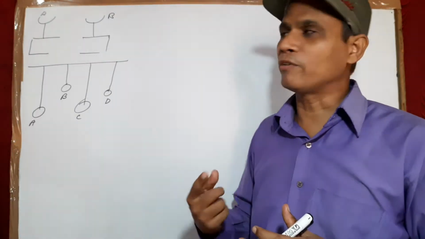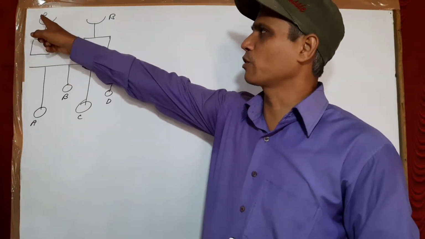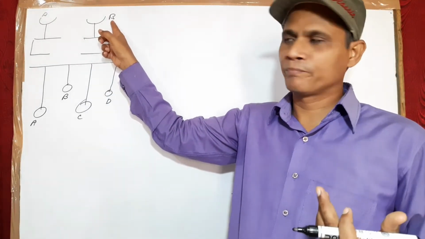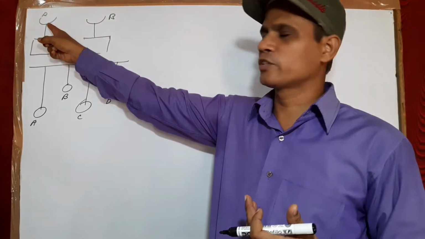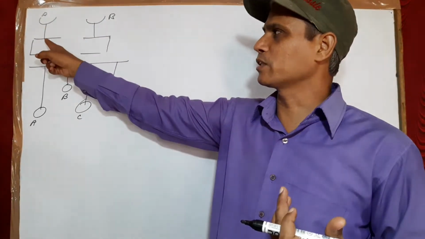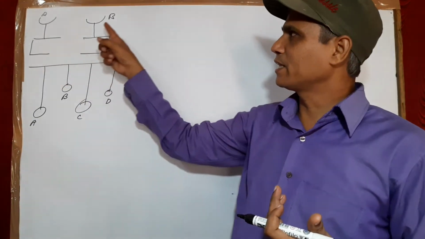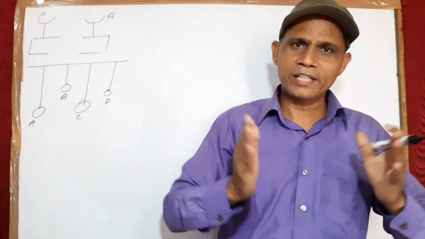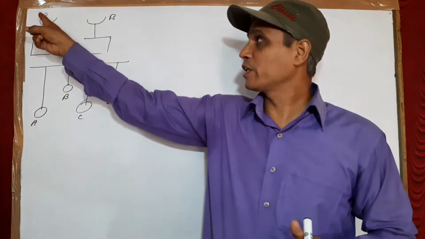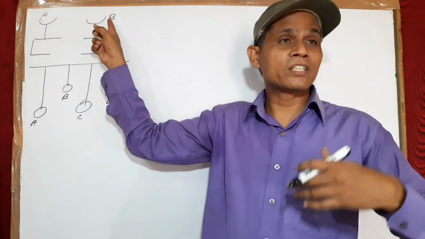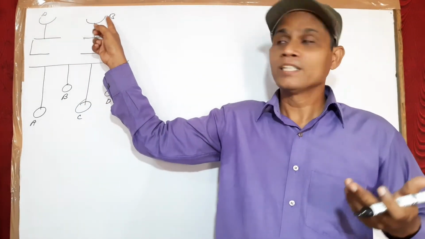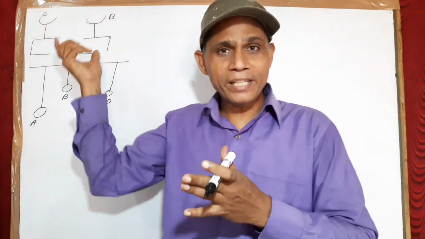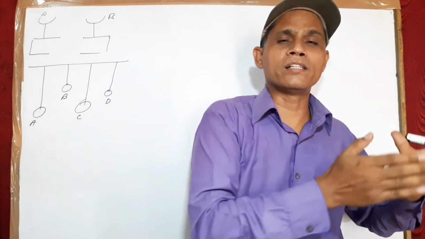Experiment number 1: take two tuning forks, A and B. Suppose the frequency of both tuning forks is the same. If I strike this tuning fork against the rubber pad and put it on the sound box, you will see that tuning fork B will also start vibrating with higher and higher amplitude. Why? Because the frequency of A matches the natural frequency of B. Since the frequencies of A and B are the same, B also vibrates with higher and higher amplitude due to resonance.